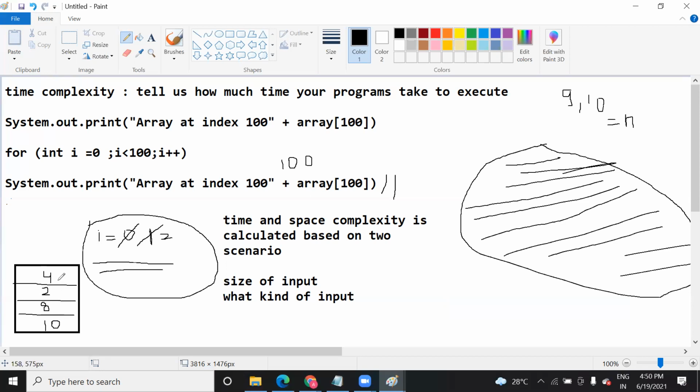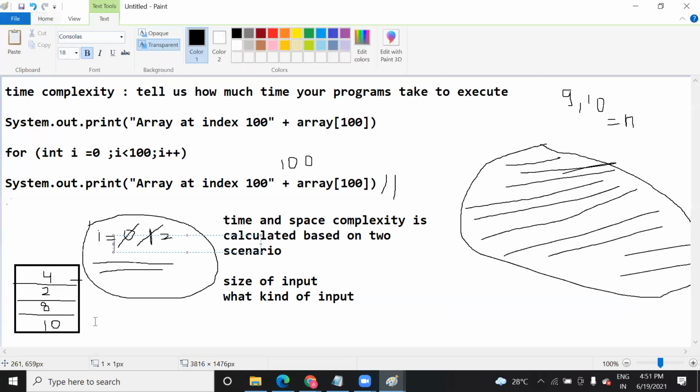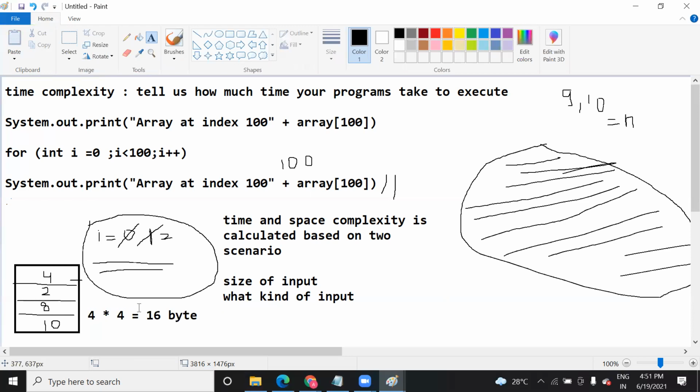What will be the total size of this memory if you have four data each of 4 bytes? 4 into 4, 16 bytes will be the total memory occupied by your data, because each integer is 4 bytes. So it will be 16 bytes.